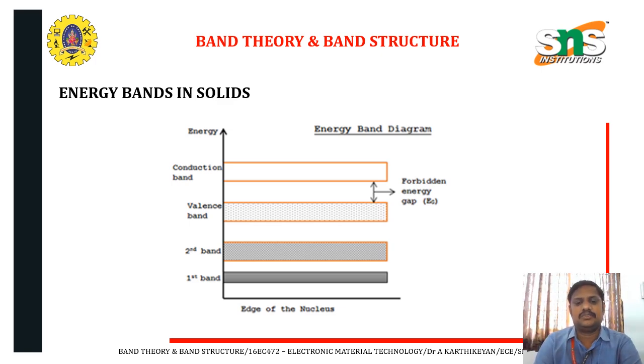The diagram shows the conduction band and the valence band, having two bands, band 1 and band 2. It also shows the forbidden energy gap, which is in general represented as epsilon 0. The higher the energy band gap, the larger the difference between the valence and the conduction bands.